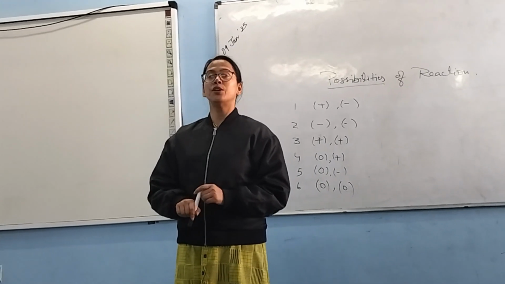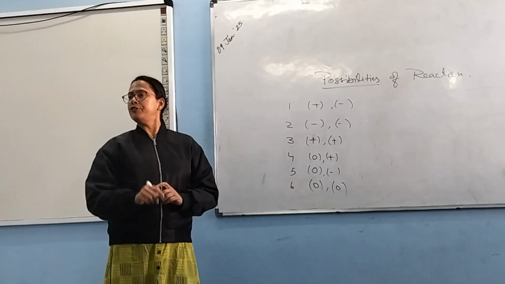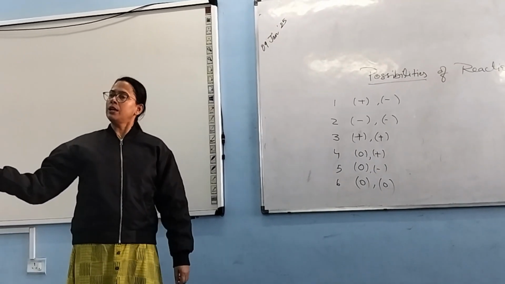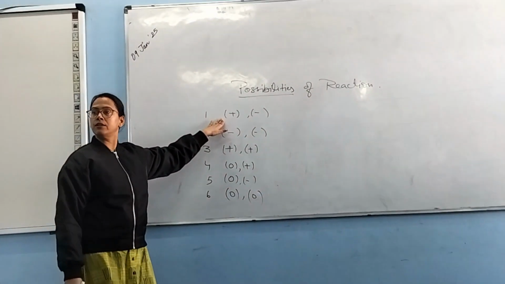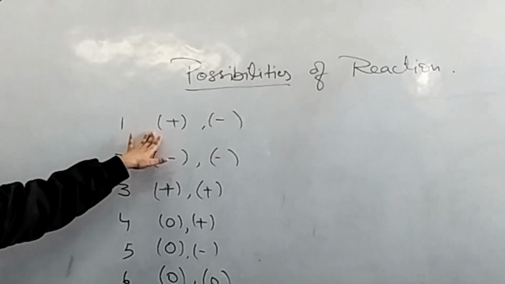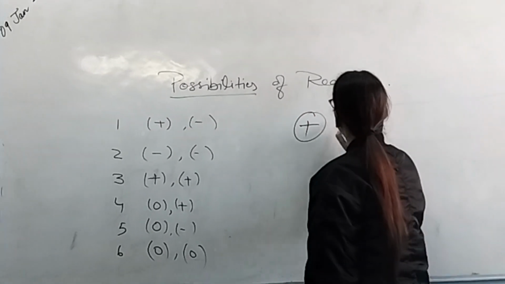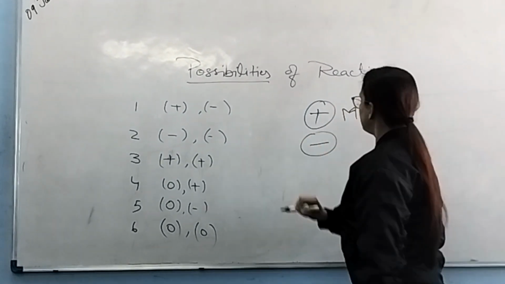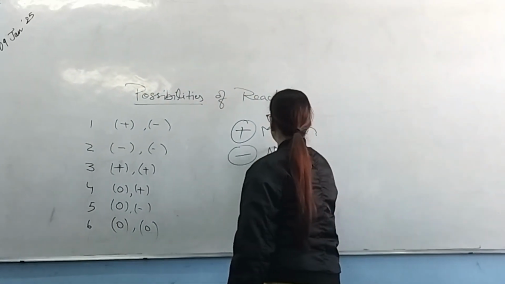And you also have got tricks to learn the valencies of elements, right? So you have positive oxidation numbers and negative oxidation numbers. Positively charged ions or elements with positive oxidation number are metals. And negatively charged ions are non-metals.